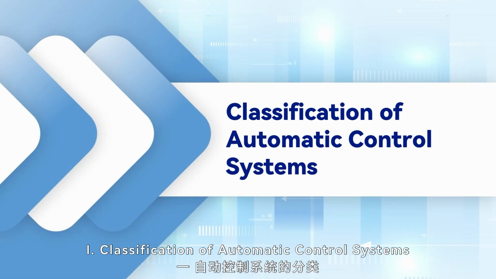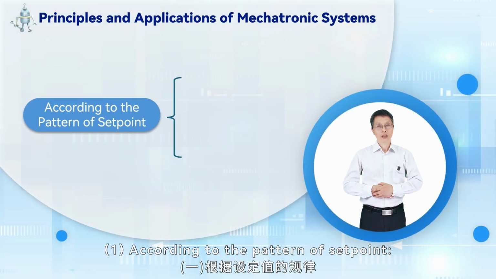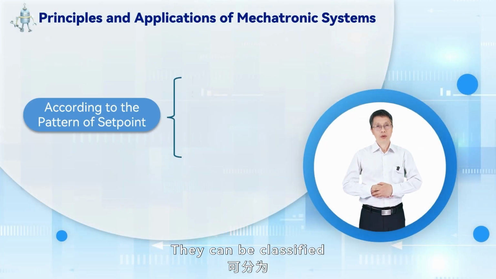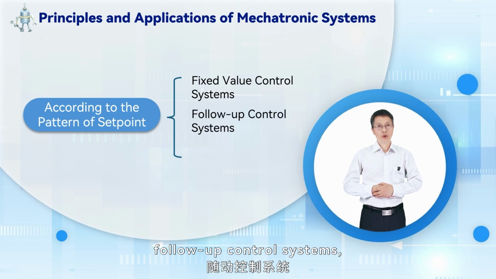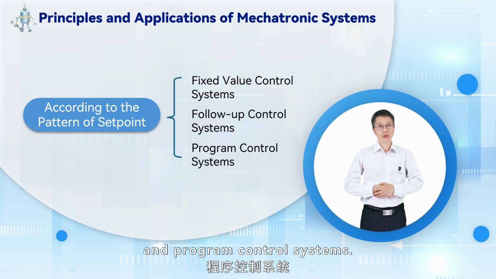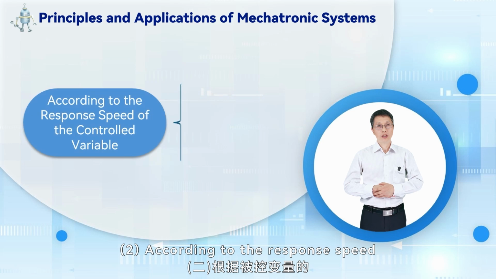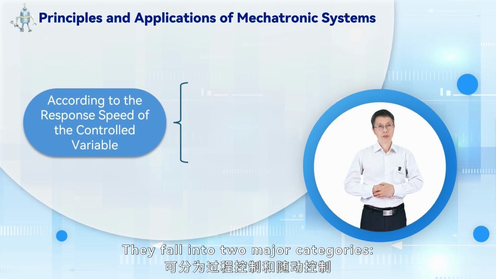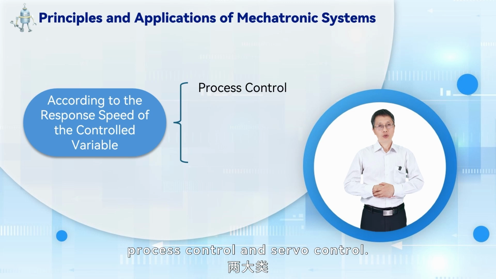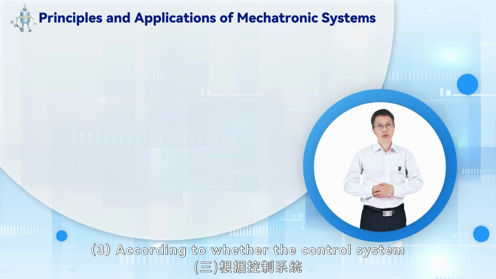1. Classification of automatic control systems. 1. According to the pattern of set point, they can be classified as fixed-value control systems, follow-up control systems, and program control systems. 2. According to the response speed of the controlled variable, they fall into two major categories: process control and servo control. 3.